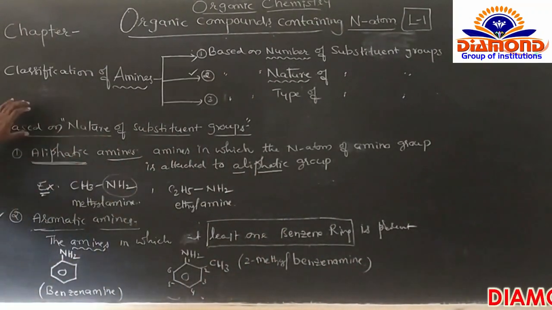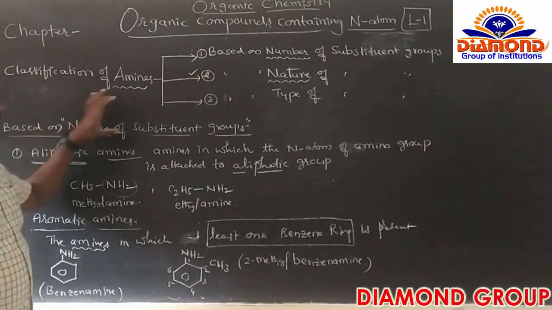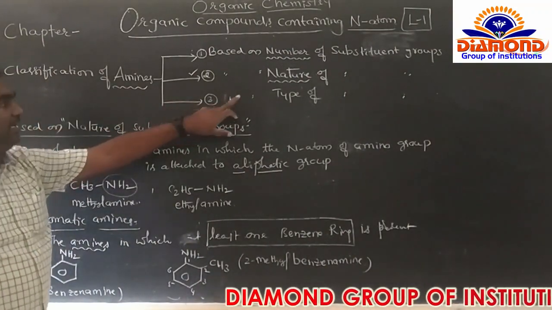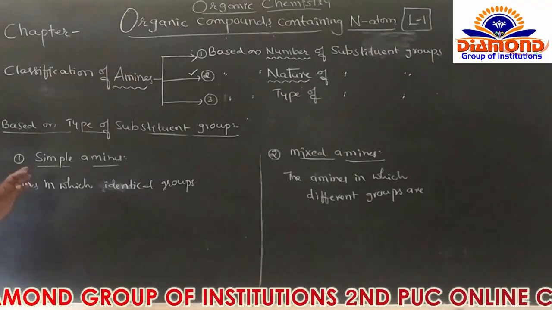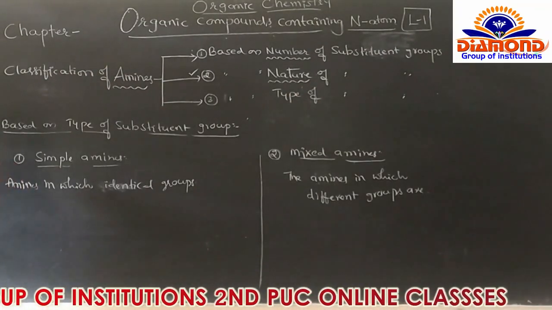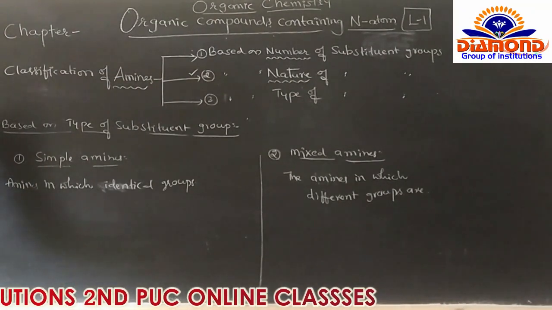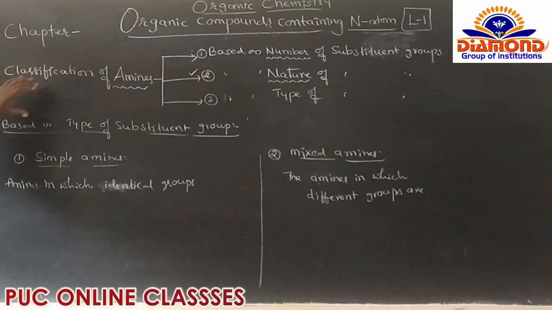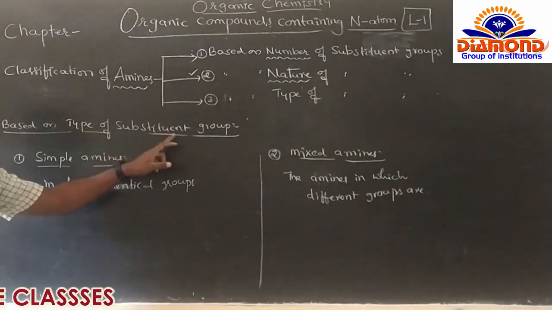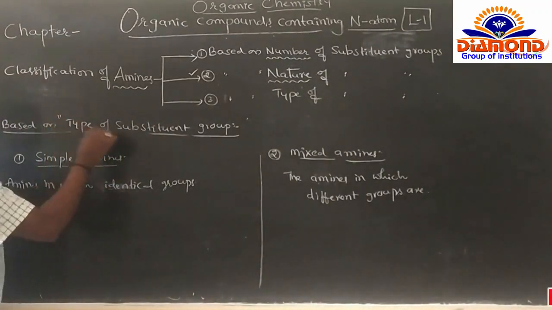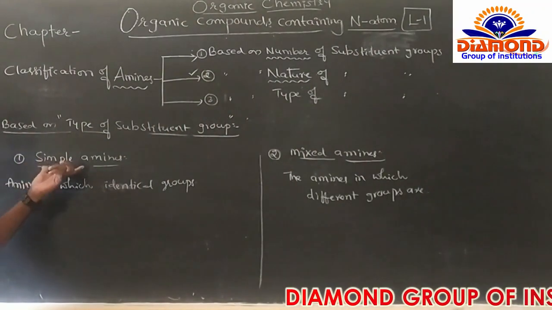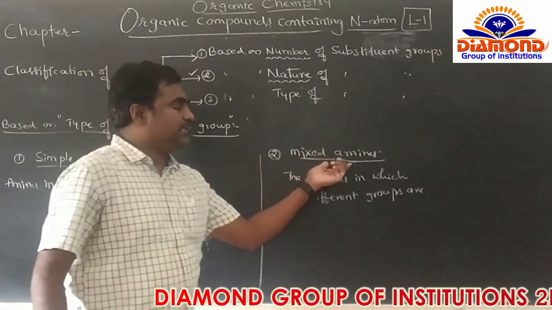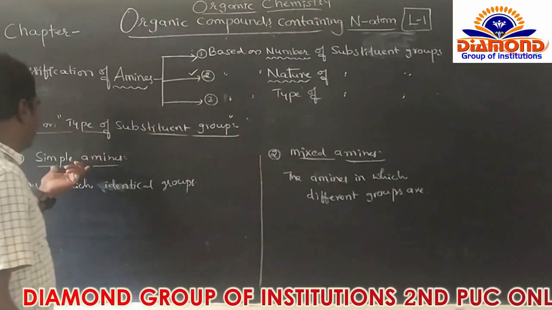Next we go for the classification based on the type of substituent groups. The classification of amines is based on the type of substituent groups. These are classified into two types. The first one is the simple amine, and the second one is the mixed amine.